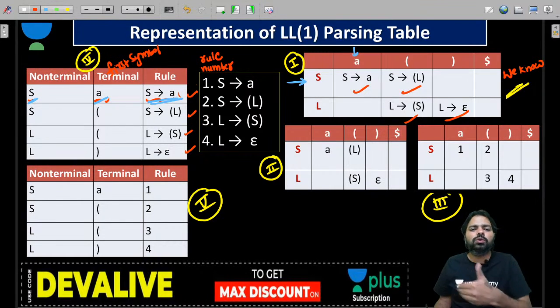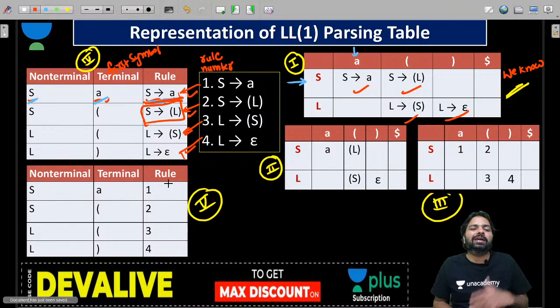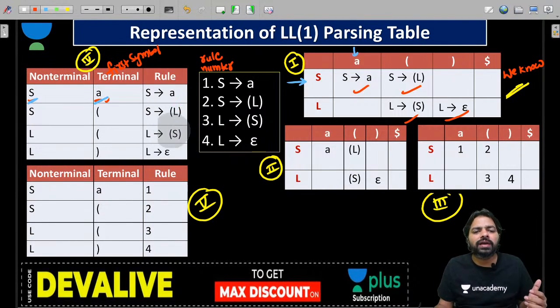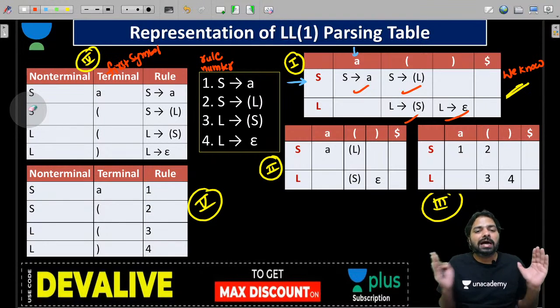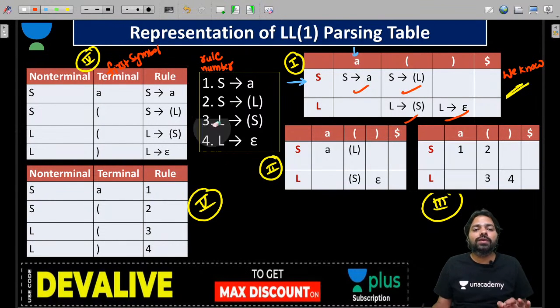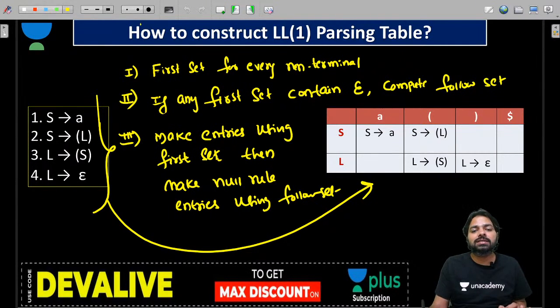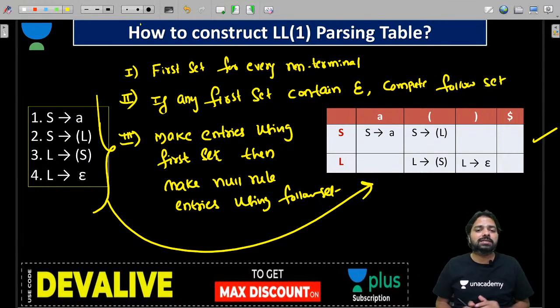And the fifth one, you can use the numbering of productions. There is the first production and the second production. You can map it directly instead of writing the whole production. So there are various ways to represent a table. In the exam, you really do not know how they are going to ask. So please do not get confused, follow their representation and understand what is required in that question. Is it clear? So you must be aware of that. Even though this representation we constructed is the standard one, there are other representations for the same table, guys.